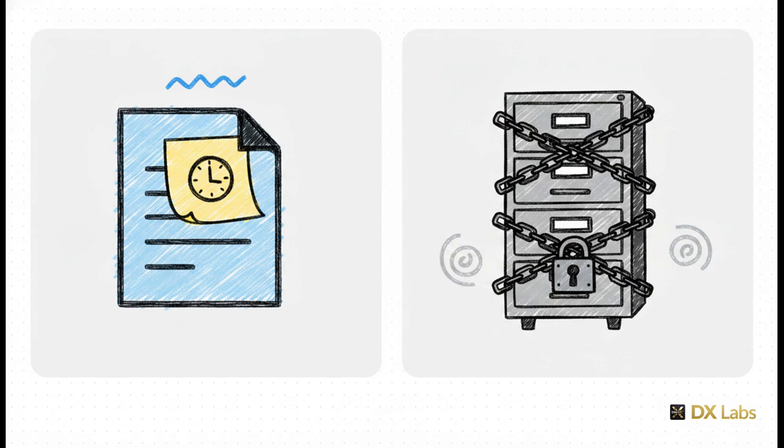A retention policy, though, is more like locking an entire filing cabinet. It applies broadly to a whole location, like an entire SharePoint site or all of your Teams messages, completely regardless of what individual files are inside. Just remember, labels apply to items, policies apply to locations.